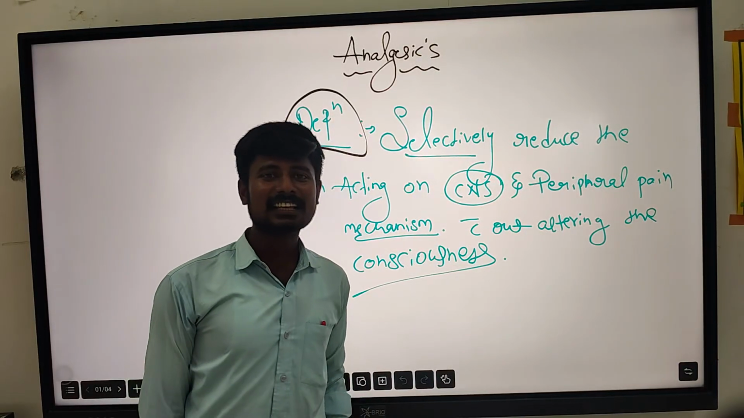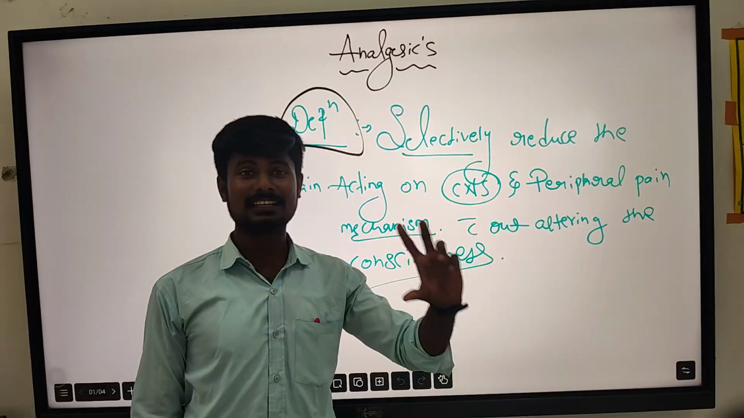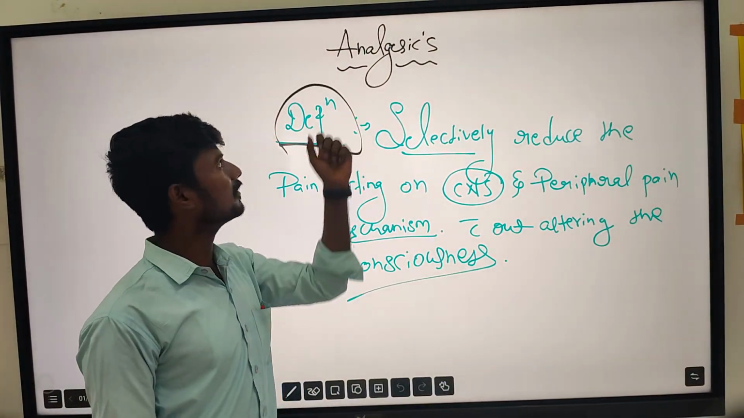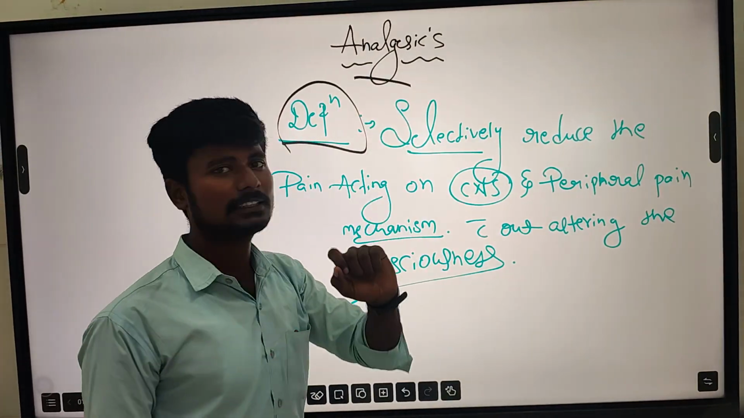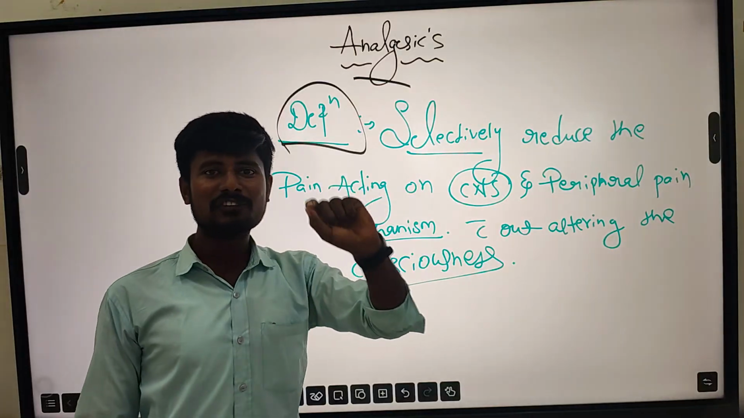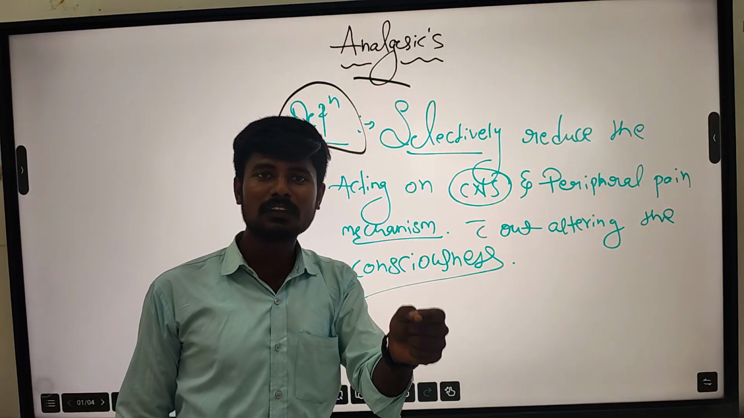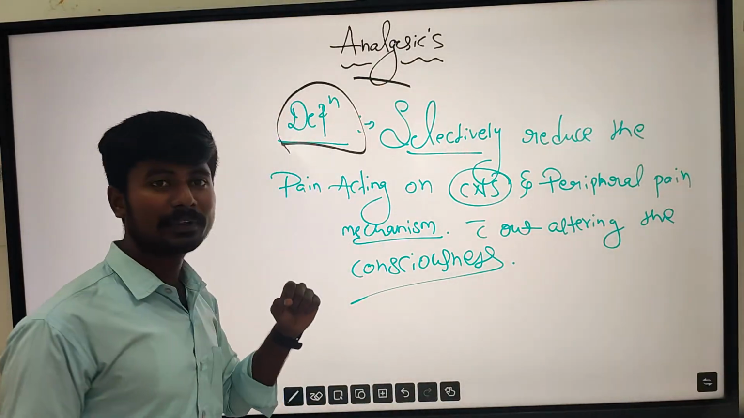In our previous class, we covered anti-epileptic drugs and anti-convulsant drugs. Today we will deal with drugs acting on the nervous system. The main topic is analgesics, very important for a 10 marks question. The question asked is: define analgesics, classify analgesics, and explain morphine in detail. That comes under opioid analgesics.